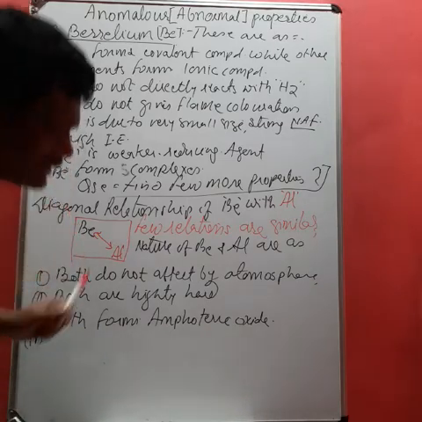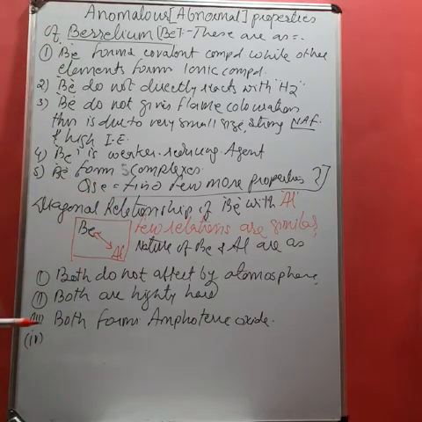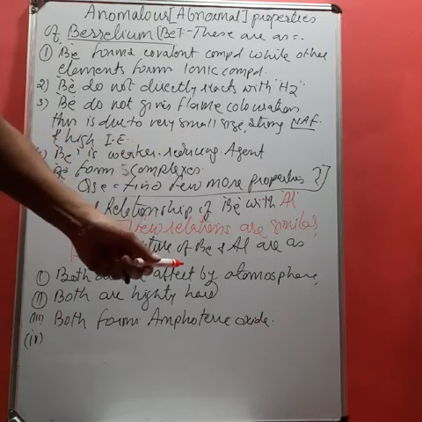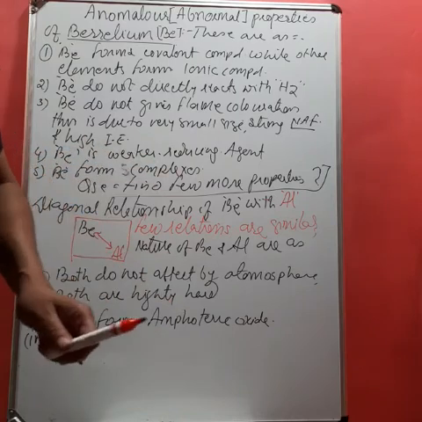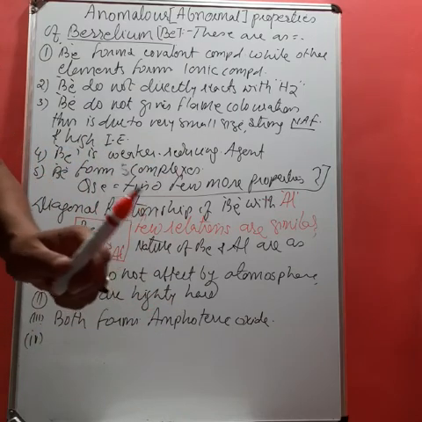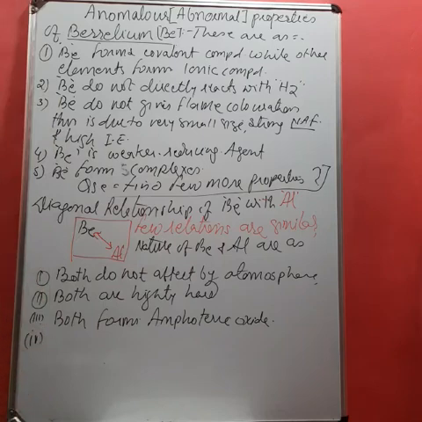So student, in this way, again I am giving you some questions. You have to find some properties in which beryllium shows similarities with aluminium.